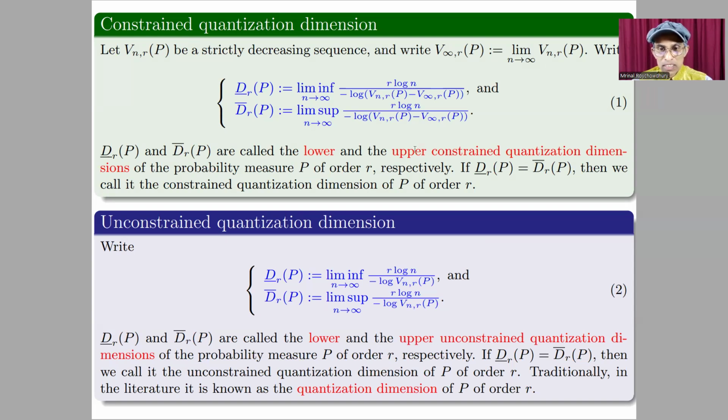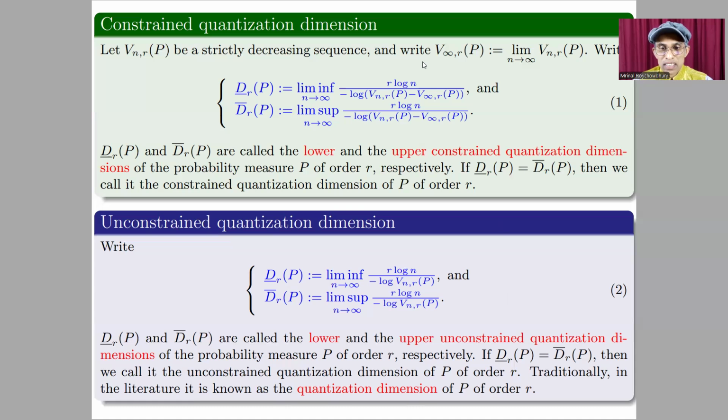In the unconstrained scenario, this term V_{infinity,r,P}, this limit, is 0. So this definition reduces to the definition of quantization dimension in the unconstrained scenario. So here are the two expressions, and these two expressions are called the lower and the upper unconstrained quantization dimensions of the probability measure P of order r respectively. And if these two expressions are the same, then we call it the unconstrained quantization dimension of P of order r. Traditionally, in the literature, it is known as the quantization dimension of P of order r.